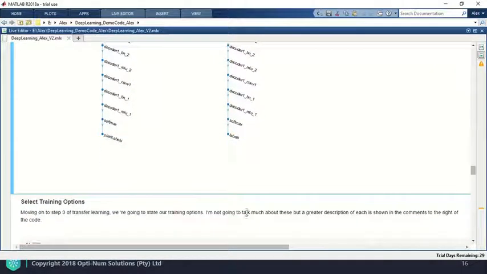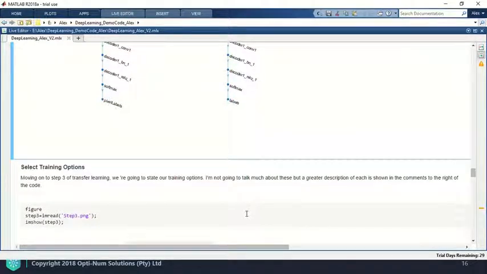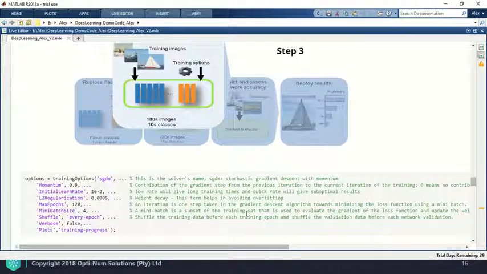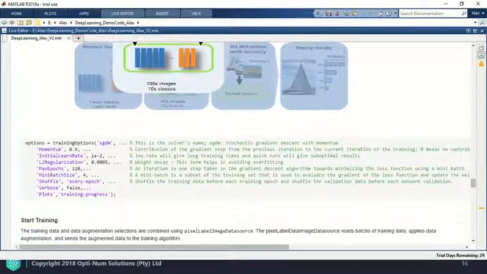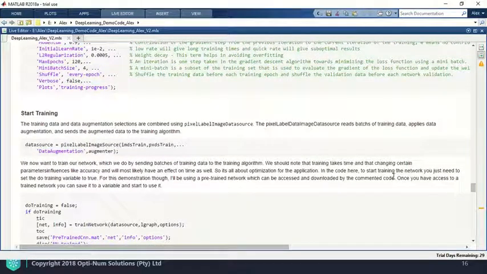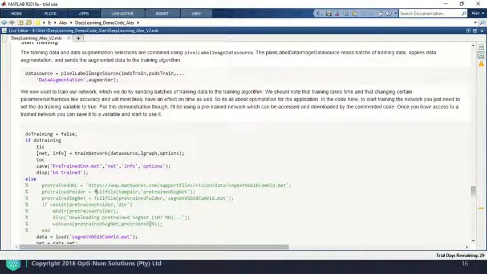we've called labels. We can now move on to step 3 of transfer learning, and this involves actually training our network. The first thing you do is set the training options. While I'm not going to go through them, you can read about each one of them in the commented code here. They obviously all have an effect on training time as well as accuracy and should be optimized for the application. If you want to actually train your network, the command you can use is this one over here.